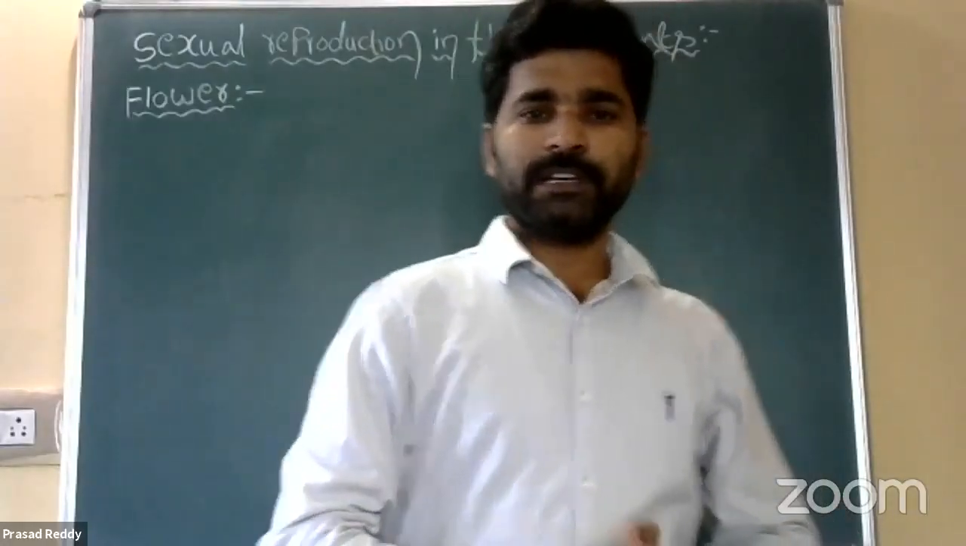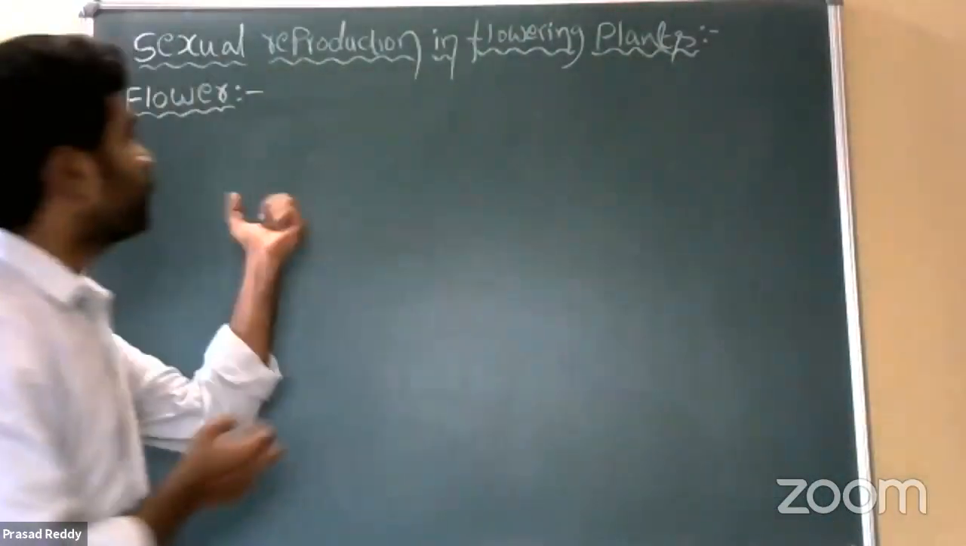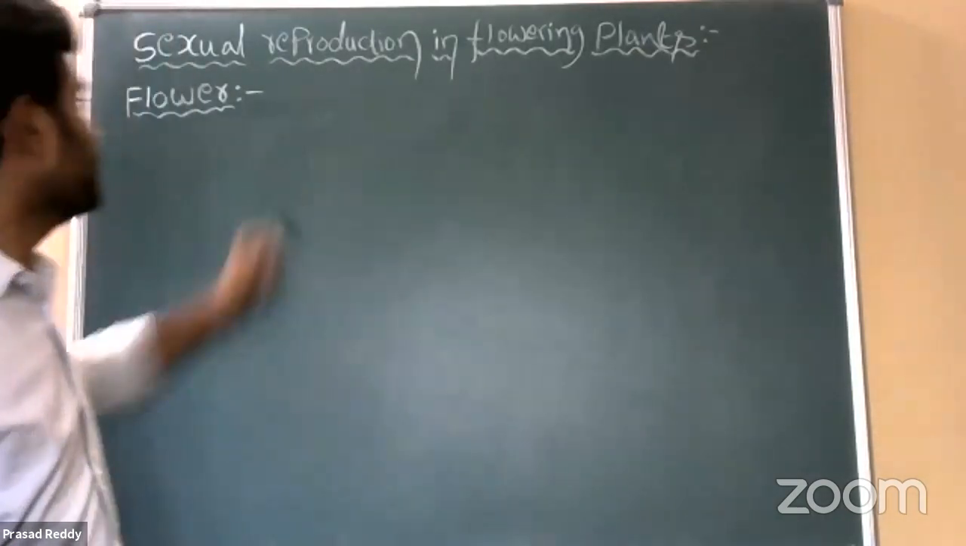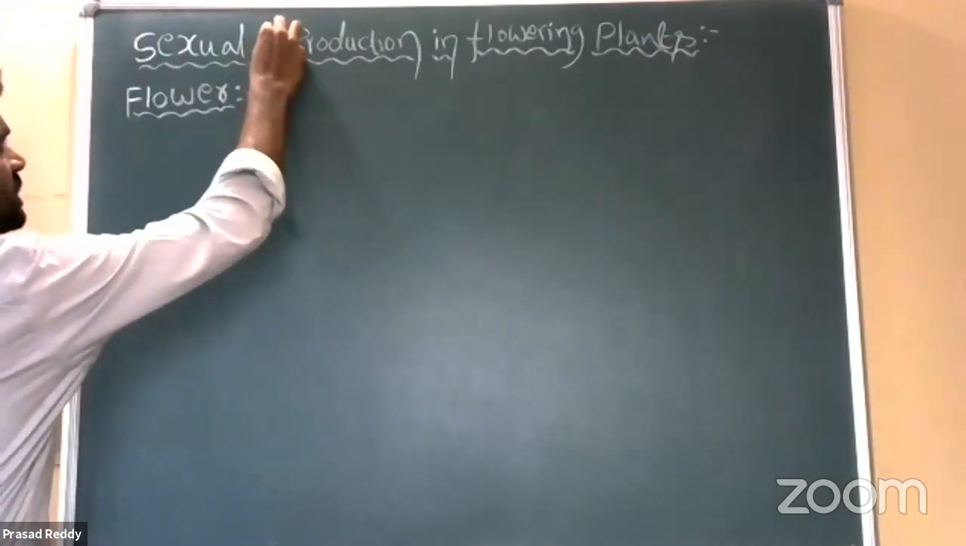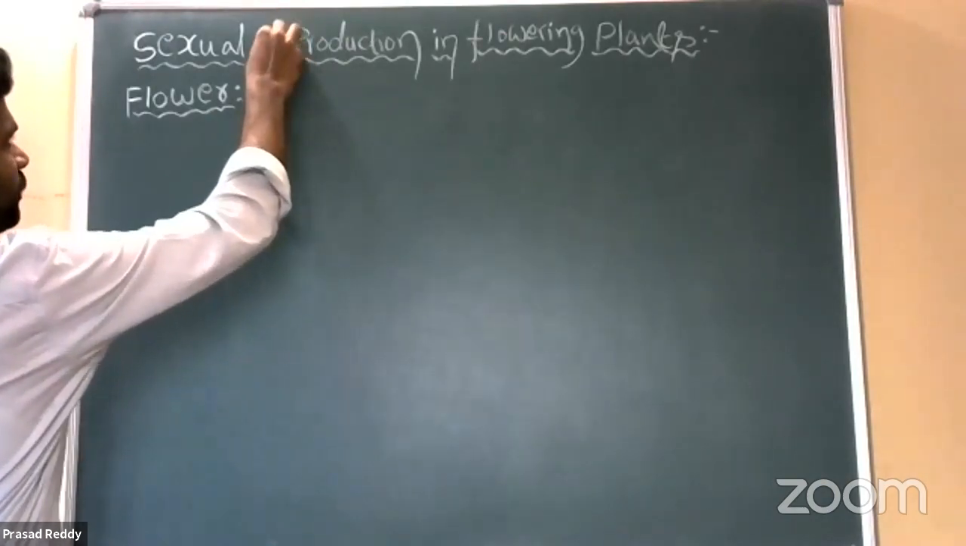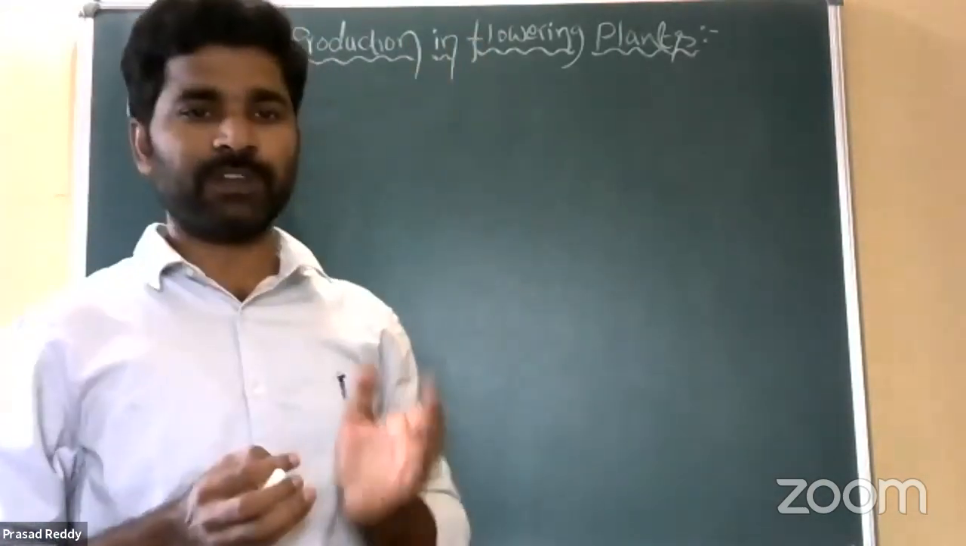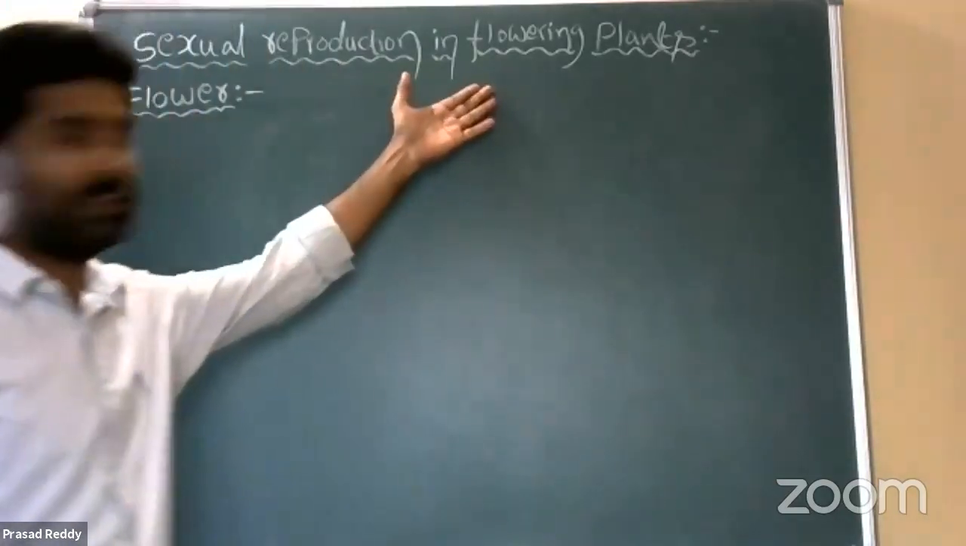But this chapter, I already gave this information in previous classes. But once again, I'll recall, right? So, sexual reproduction in flowering plants. So what are flowering plants? The plants which produce flowers are called flowering plants. We know very well, right?